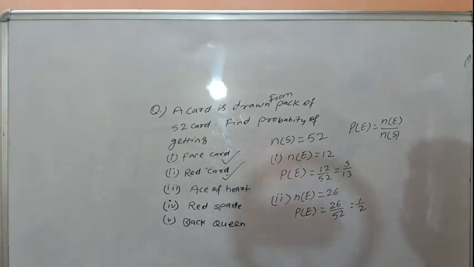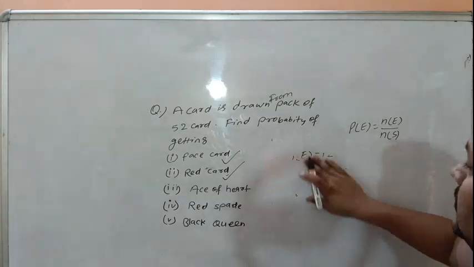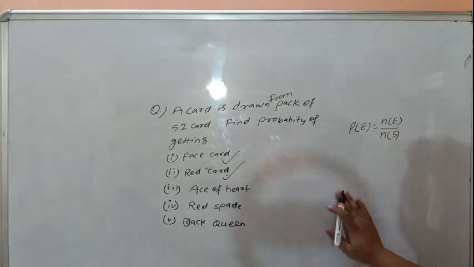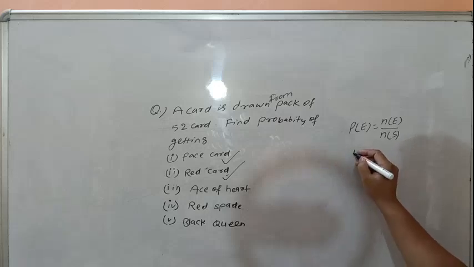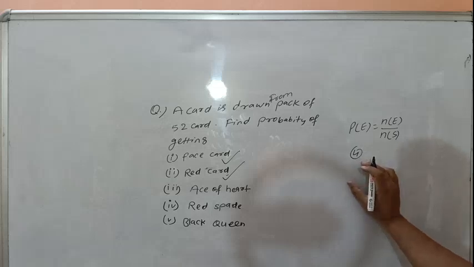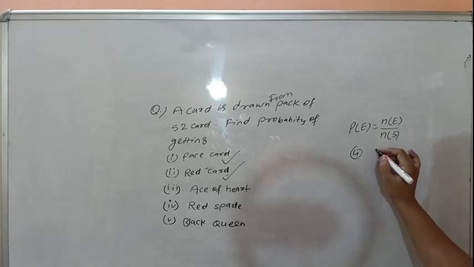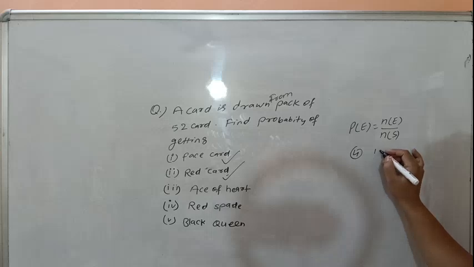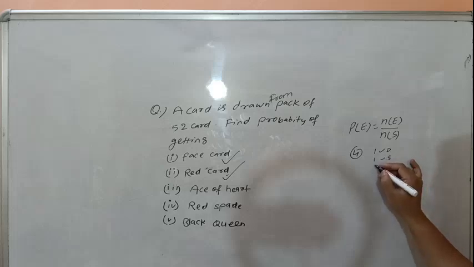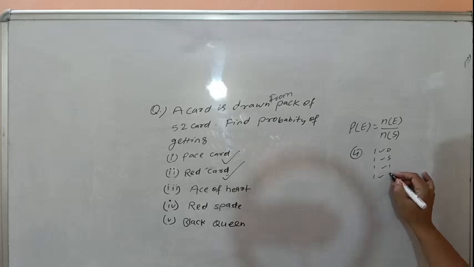Ace of heart. Ace is total 4 and 1 in each suit. That means one diamond ace, one spade, one heart, and one club.